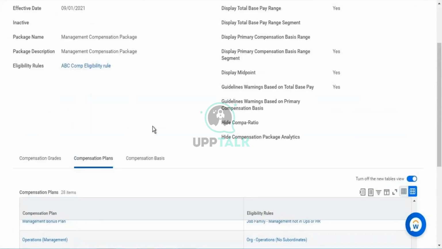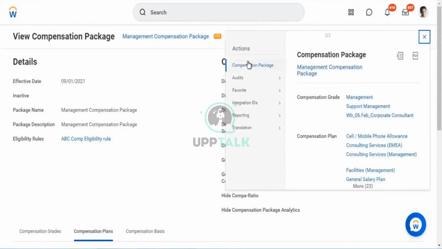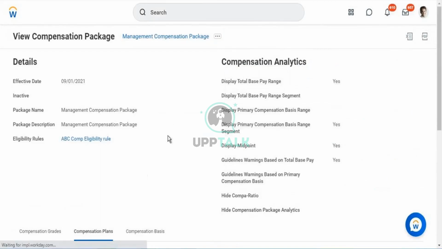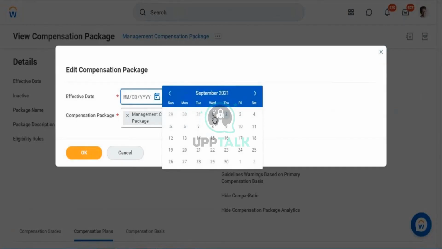When you get a chance to edit any compensation packages, changing the eligibility rules, you typically need to access this compensation package and edit it. If you want to make changes, you can edit, and if you want to change any rules, you can make those changes.